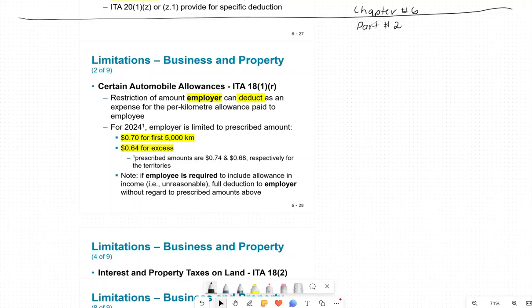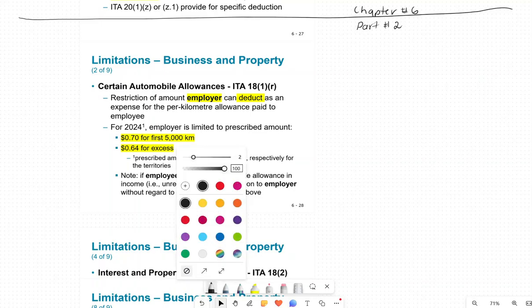What I'm going to do is start with what I left off with. So we left off here, and that's what we're going to be starting with. Now we're going to talk about automobile allowance. What is an automobile allowance? It is the allowance given to employees for using their own car. They're given an allowance for using their own car.